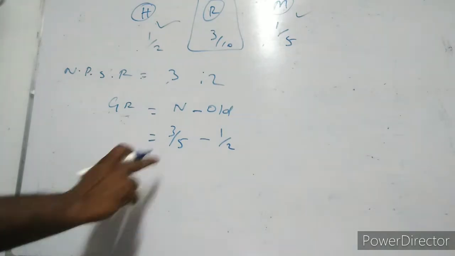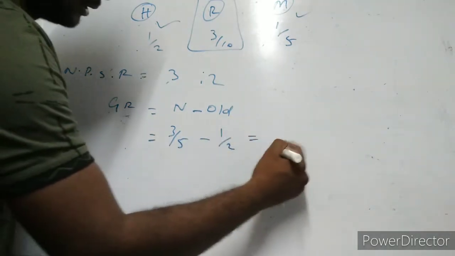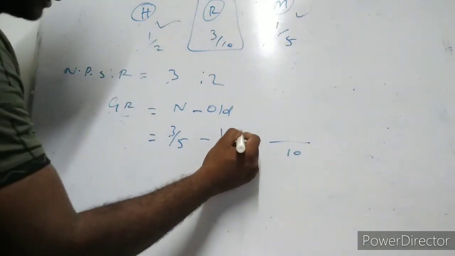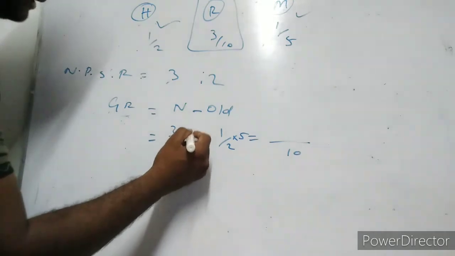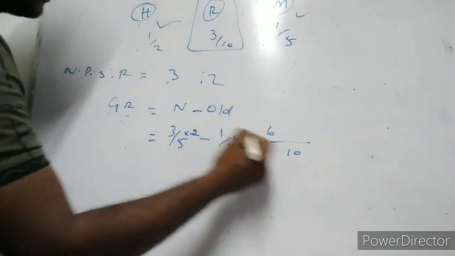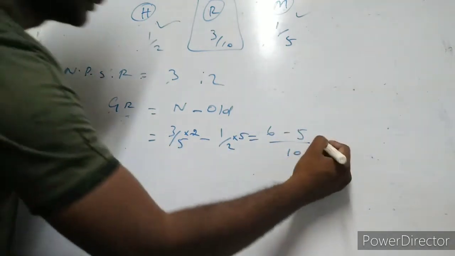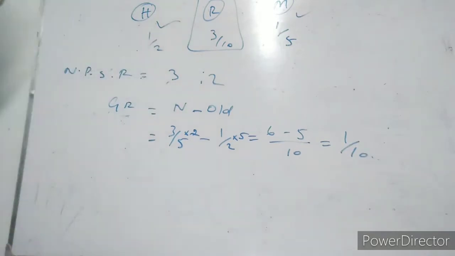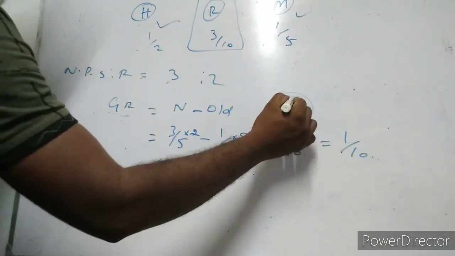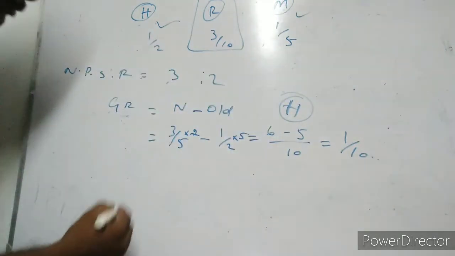So 3 by 5 minus 1 by 2, the base is 10. The second set will be multiplied by 5 and the first set by 2. So 2 into 3 is 6, 1 into 5 is 5. The base will be 10. So 1 by 10 is the gaining ratio for whom? Hitesh. I hope you understand.